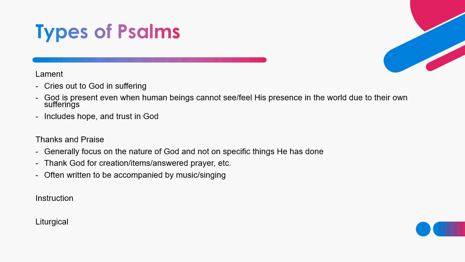which is a way for the author to cry out to God in some sort of suffering or pain, and a lot of times just asking God, why is this happening to me? What we see in these lament psalms is that God is present even when human beings cannot see or feel his presence.